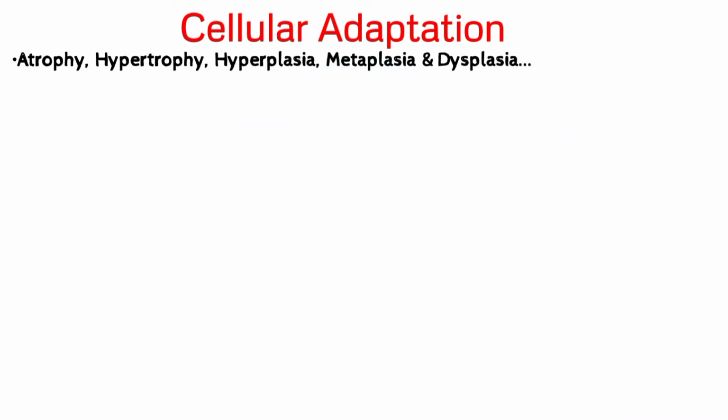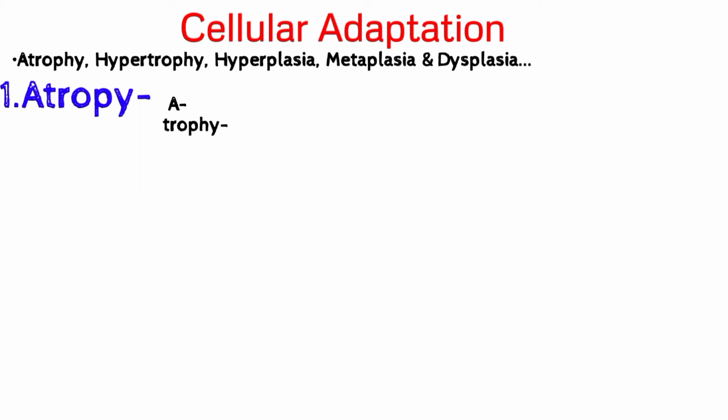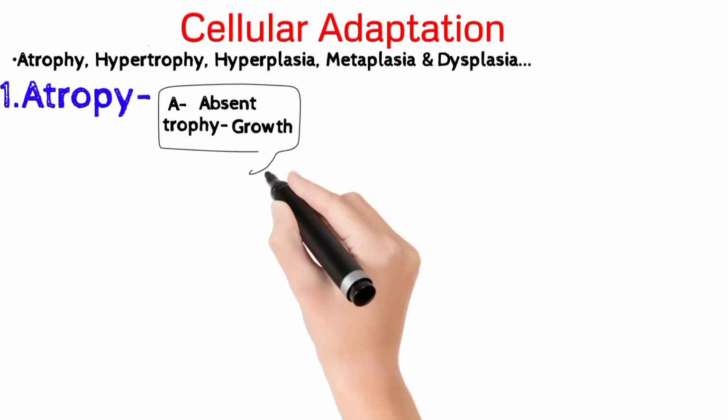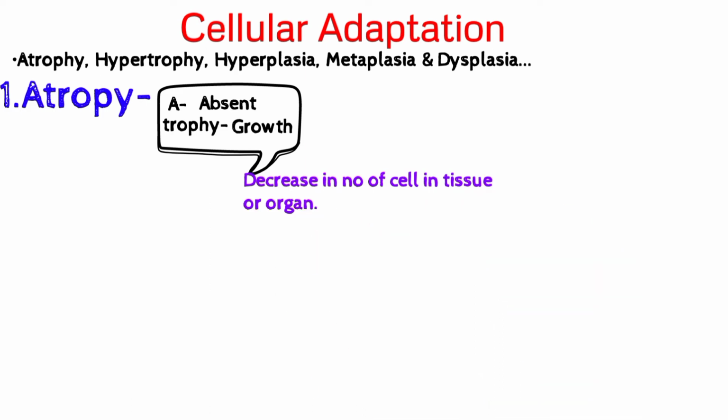First one is atrophy. The word atrophy is made with two words, a and trophy. A means absent and trophy means growth. So atrophy means decrease in number of cells in a tissue or organ. There are two types of atrophy: physiological atrophy and pathological atrophy.